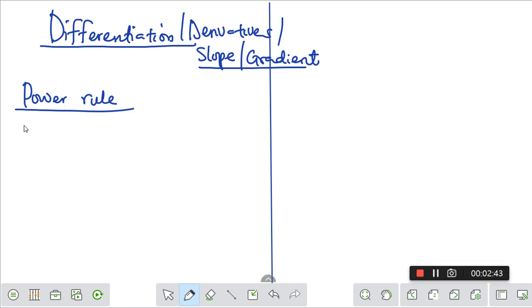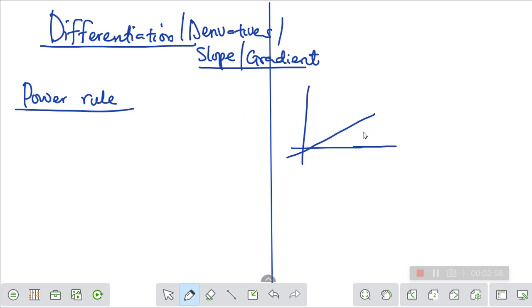So we are going to be talking about the power rule. Now, what does the power rule tell us? In differentiation, it's just like a line. We have a line in mathematics, and when you are drawing a graph, you draw this, you draw that. So differentiation is just like the slope of the graph. When we are finding the slope of the graph, we normally say change in y over change in x. If you are familiar with drawing graphs in physics, you will say this is x, this is y, and your slope is delta y over delta x. I hope you get what I'm trying to say.